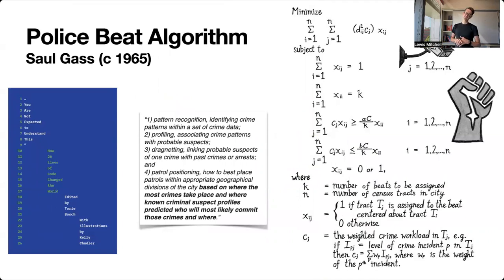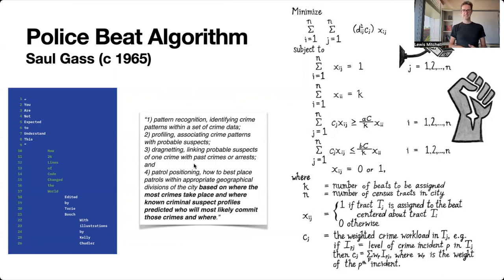One of the first algorithms for so-called predictive policing is called the police beat algorithm. It comes from an operations researcher called Saul Gass in the 1960s. I read about this in this excellent book, You Are Not Expected to Understand This, which you should check out as well. This police beat algorithm was designed to do a few different things: pattern recognition, profiling, so-called dragnetting,